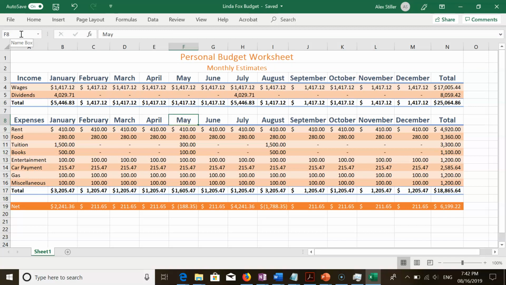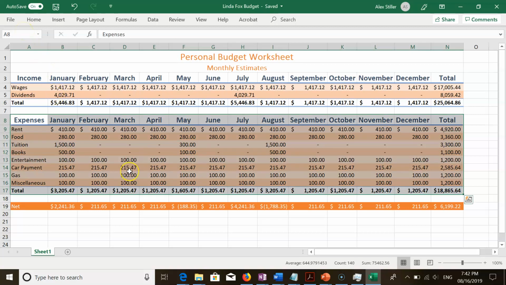Pretty handy tool. You can even select a range from the name box. If we wanted to select cells A8 all the way to N17, we can just type in A8, then a colon, N17 in the name box and hit Enter, and that whole range is selected.